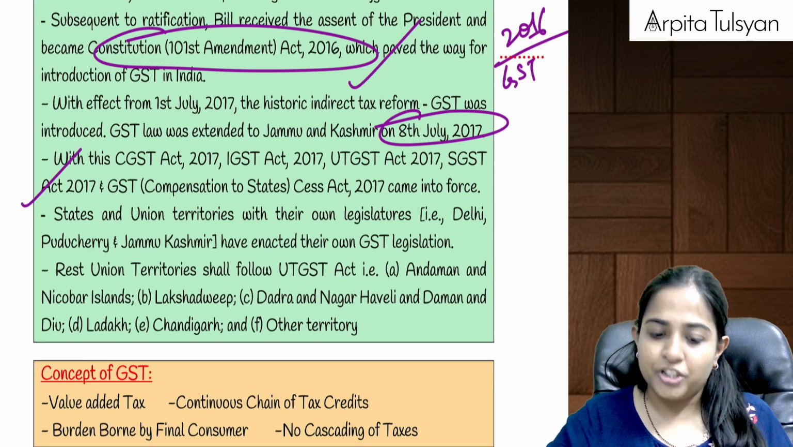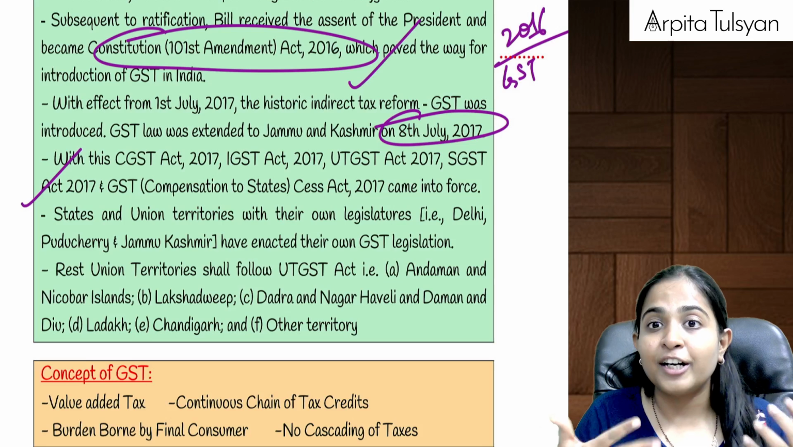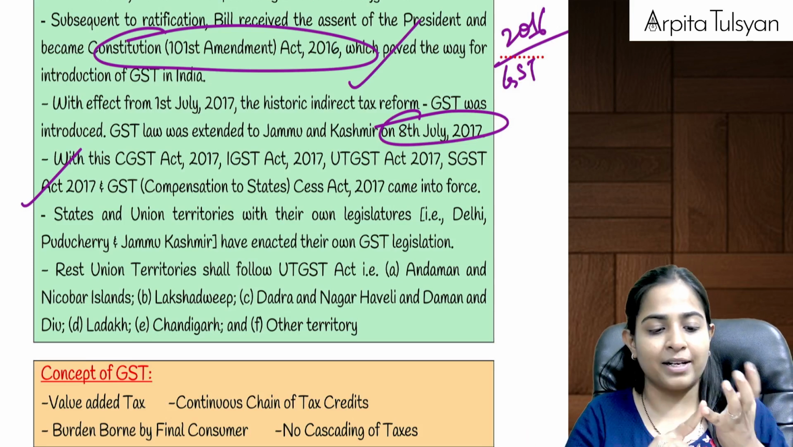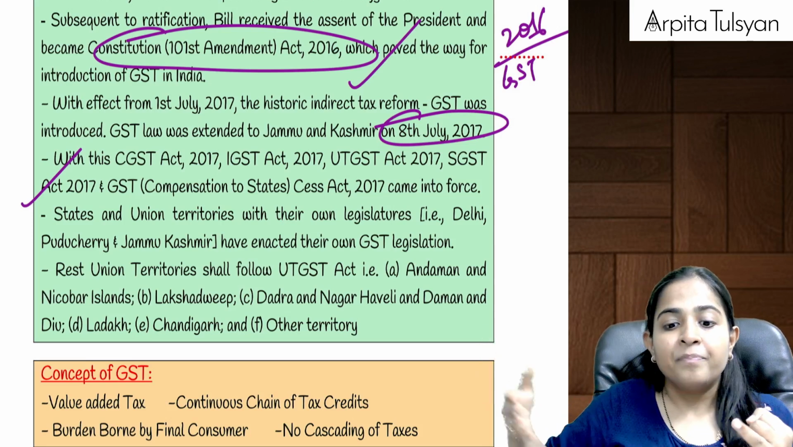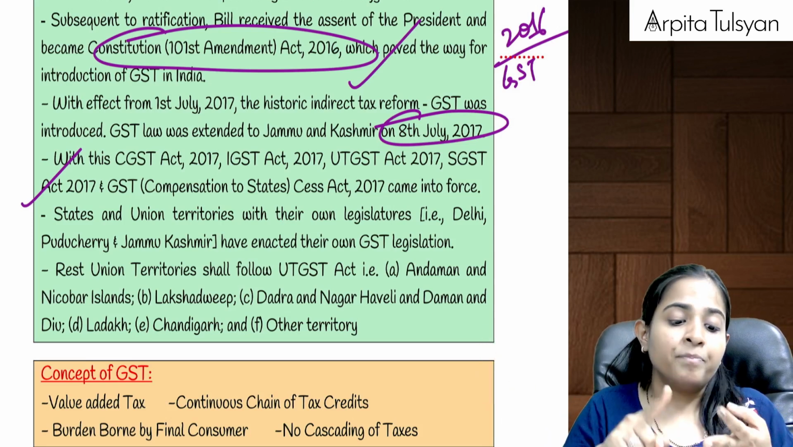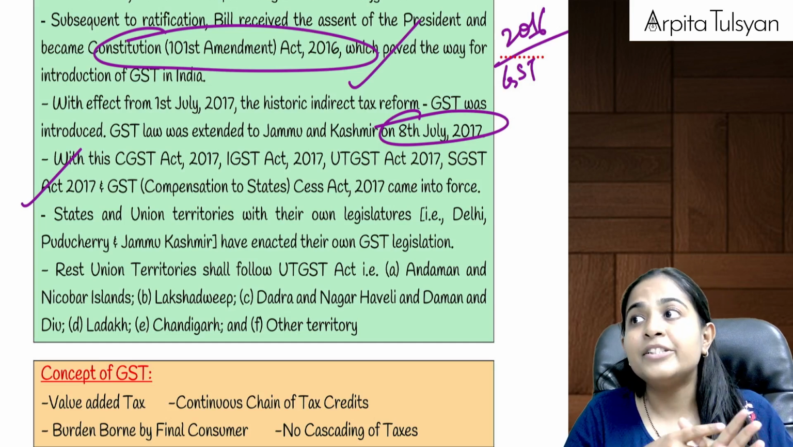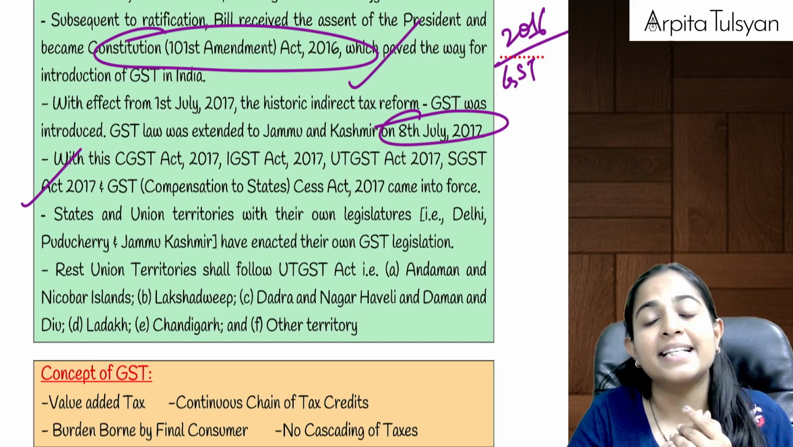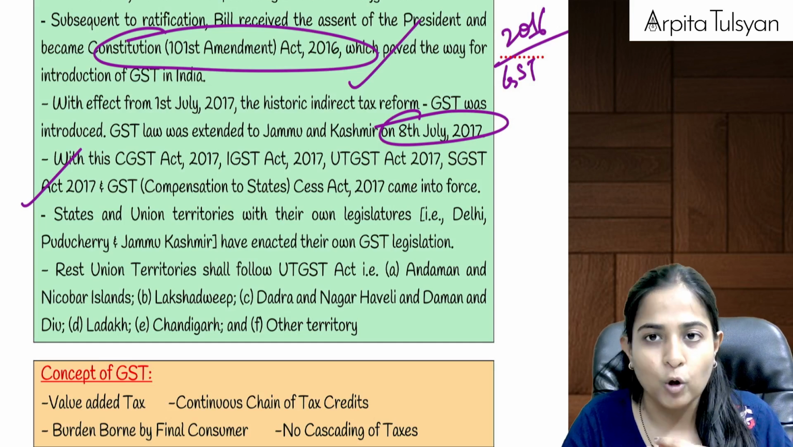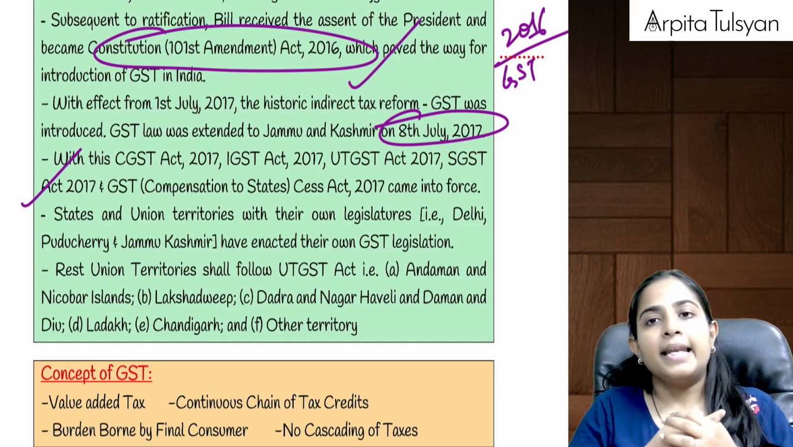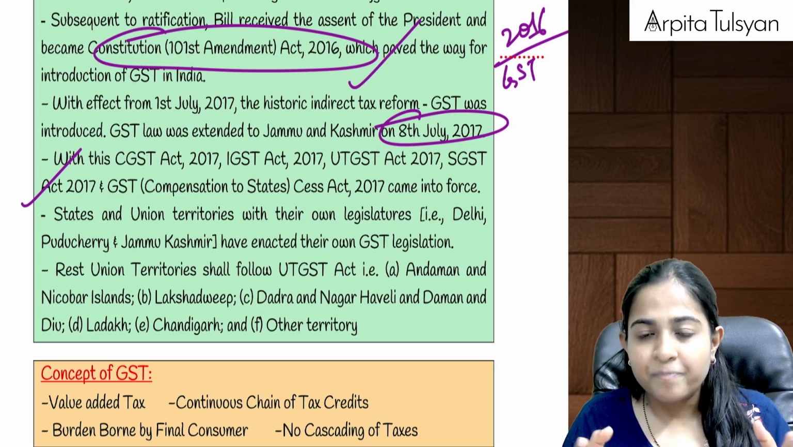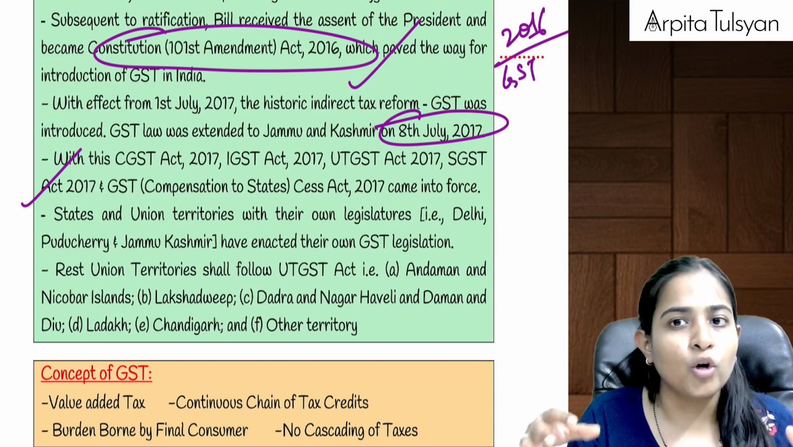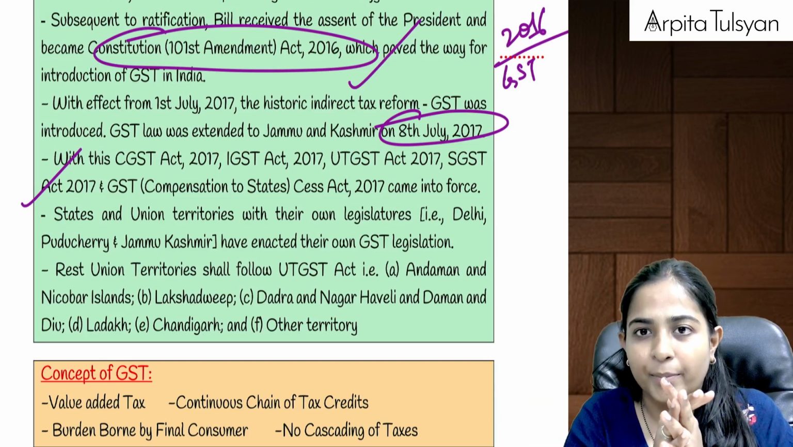So once GST came into picture, different laws were made, different acts were made. CGST Act was made, SGST Acts were made, IGST Act was made, UTGST Act was made, and GST Compensation to States Cess Act 2017 was also made. Now, CGST Act will be applicable to whole of India. IGST Act will be applicable to whole of India because that is in control of the central government.